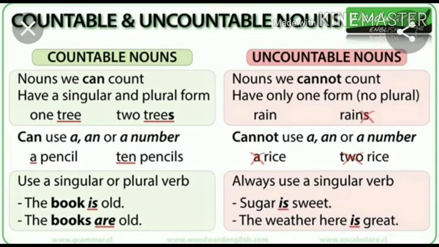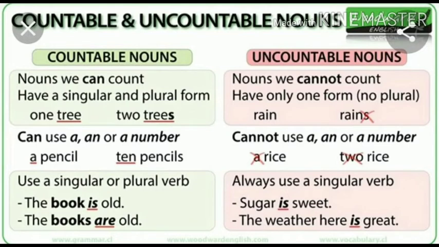Countable nouns have a singular and plural form. One tree, two trees. Tree is a singular form. Trees is a plural form. Uncountable nouns have only one form, no plural. Rain. We cannot say one rain, two rains. We can say rain. With countable nouns, we can use a, an or a number. A pencil, 10 pencils. So, pencil is a countable noun.